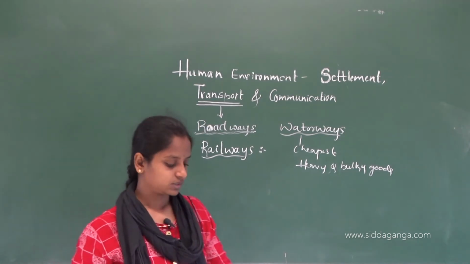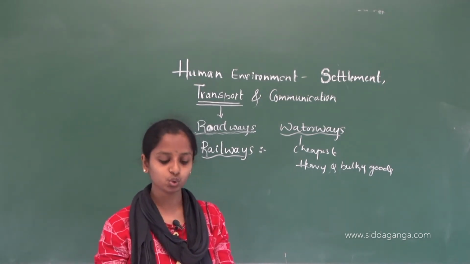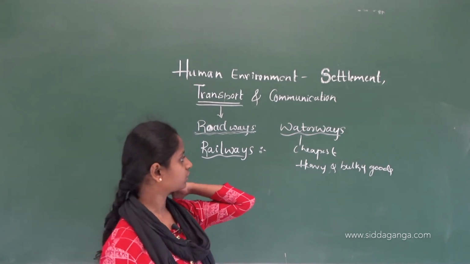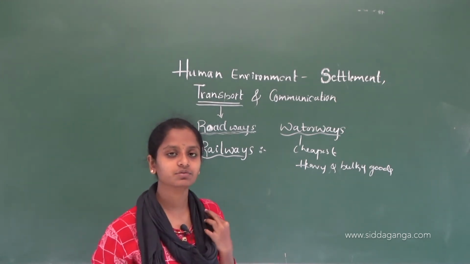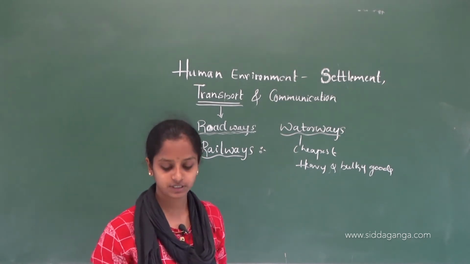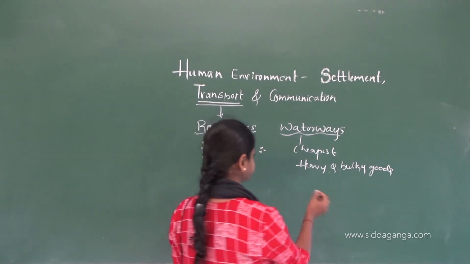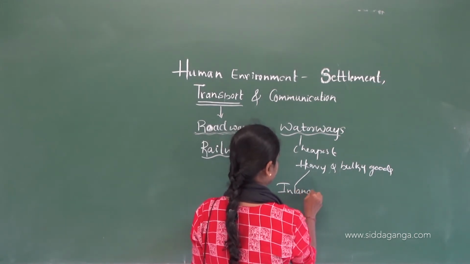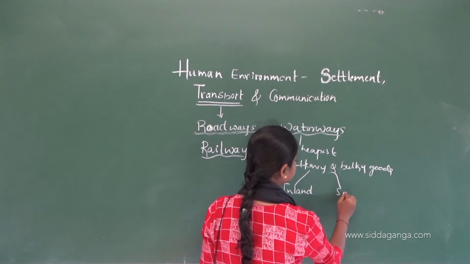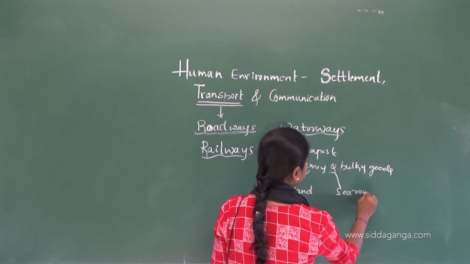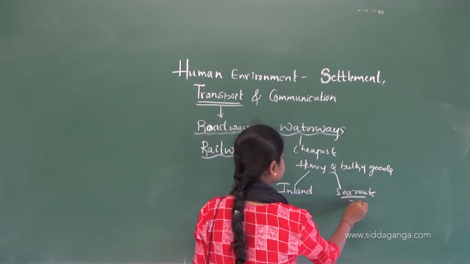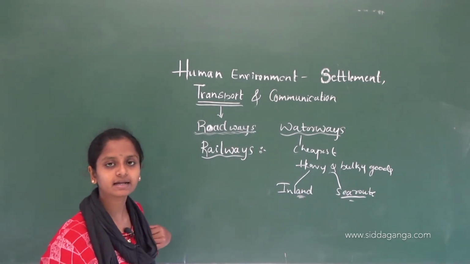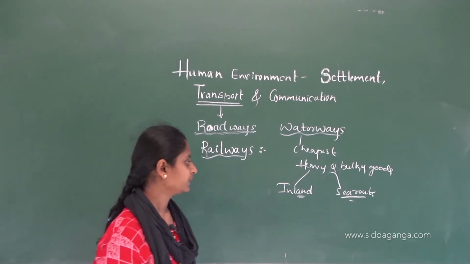Okay. Then there are mainly two types of these waterways, that is inland waterways and the sea waterways. Okay, let me write inland and sea route. These are the two ways in these waterways, inland and the sea route.